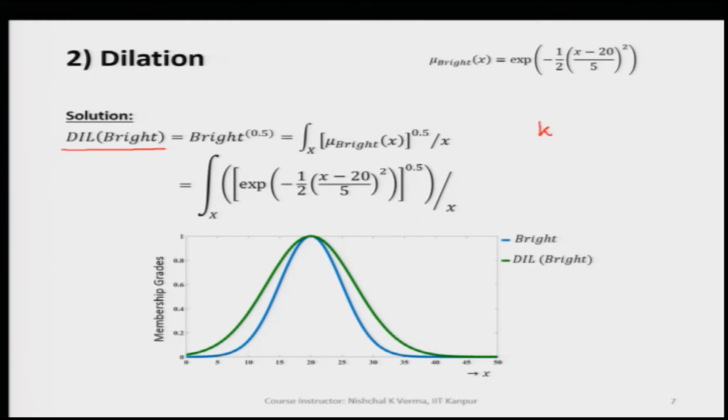Since we are going for dilation, we have to have the value of k less than 1, and since the value of k has not been given in this problem, we take the standard value of k, that is 0.5 for dilation.